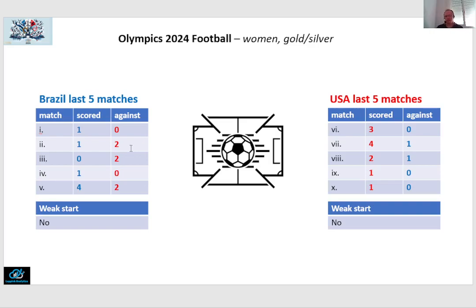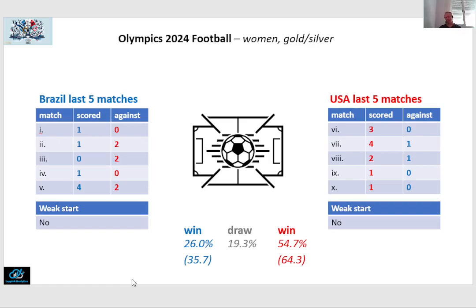USA performance, 5 straight wins, only 2 goals against, no weak start assumed. So my model predicts a 26% chance of winning for the Brazil team after regular time, a 19.3% chance of a draw, and a 54.7% chance of a USA win.